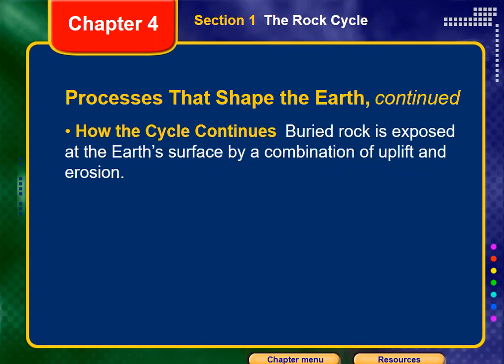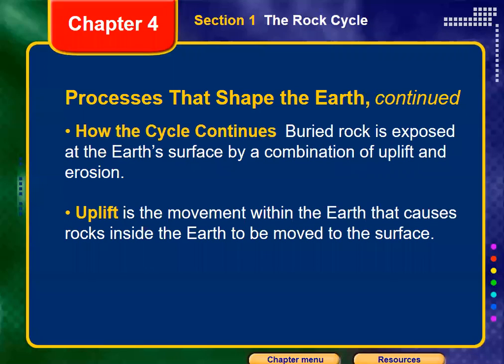Sometimes we need uplifts or earthquakes, changes in the surface of the earth, that cause these rocks to show up on the surface again. So rocks are exposed at the earth's surface by a combination of uplift and erosion. Uplift is the movement within the earth that causes rocks inside the earth to move up and reach the surface one more time, so they are exposed to weathering, erosion, and so on.